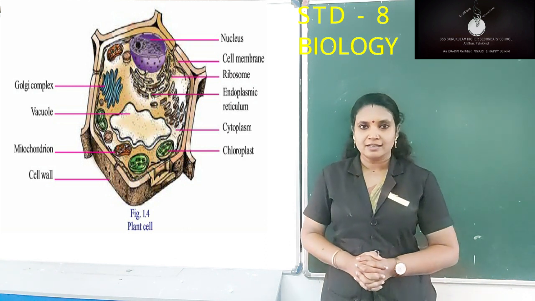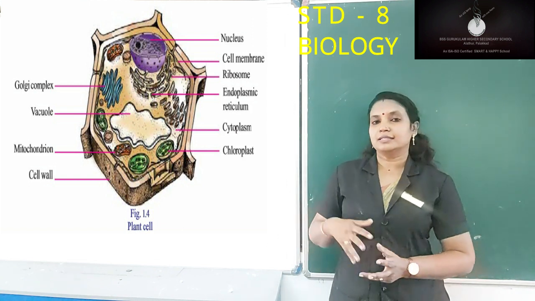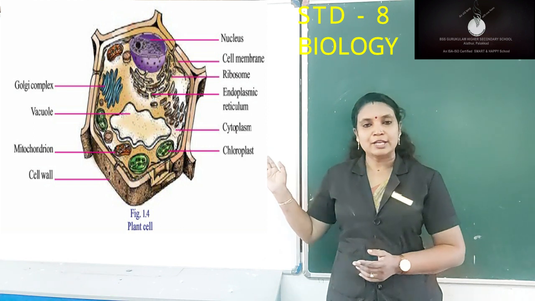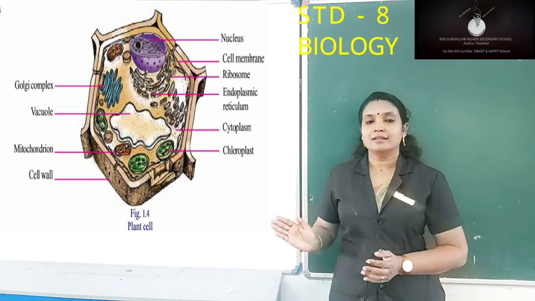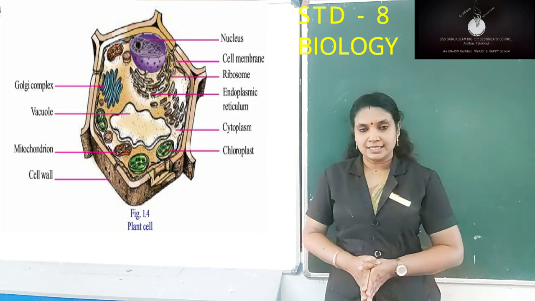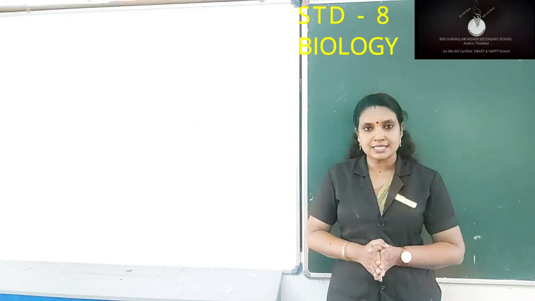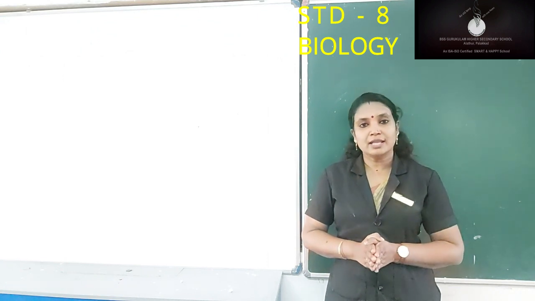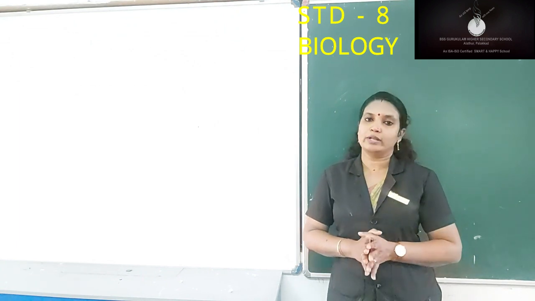Did you all understand? Have you all noted it? Okay. Now these parts we just discussed, the endoplasmic reticulum, ribosome, mitochondria, all these are known as the cell organelles. That is, these are the specific parts seen inside the cell to perform the functions. So now let us discuss the functions of cell organelles one by one.